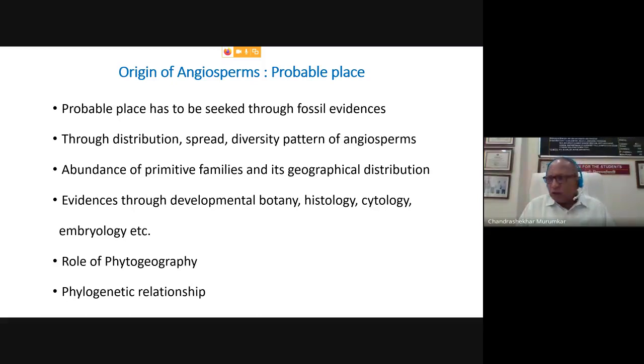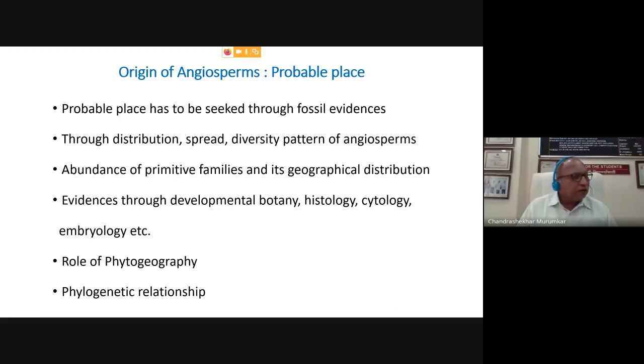But the angiosperm records which were made available showed that some of these genera belonged to the advanced angiosperms. Because of that, we have to seek the angiosperms much earlier than the Cretaceous period.